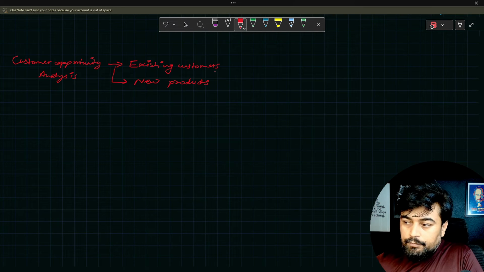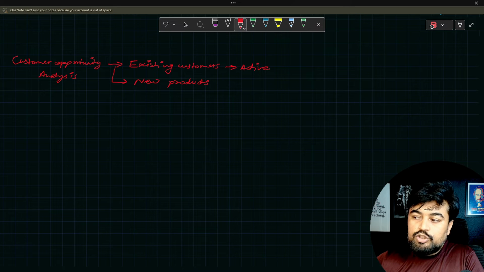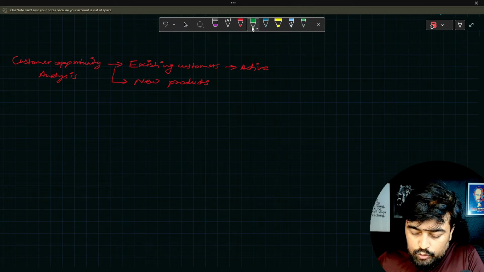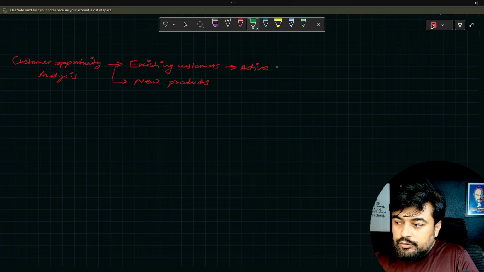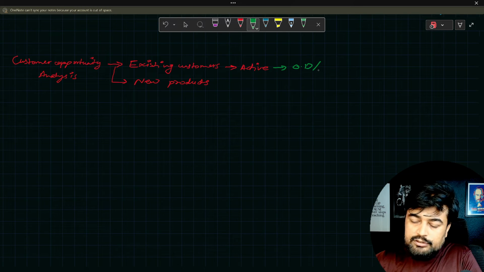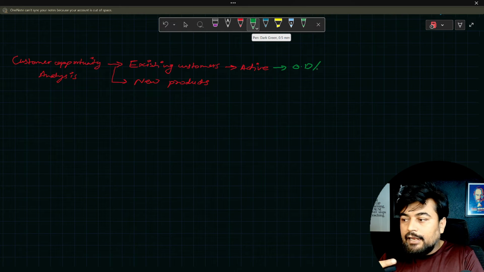Now in existing customer, you will always try only active customer. You will try to approach the active customer more and more, because they are more aggressive towards the spend or purchase. These customers are already active in some overdraft projects, or the bank is trying to give them an overdraft limit.